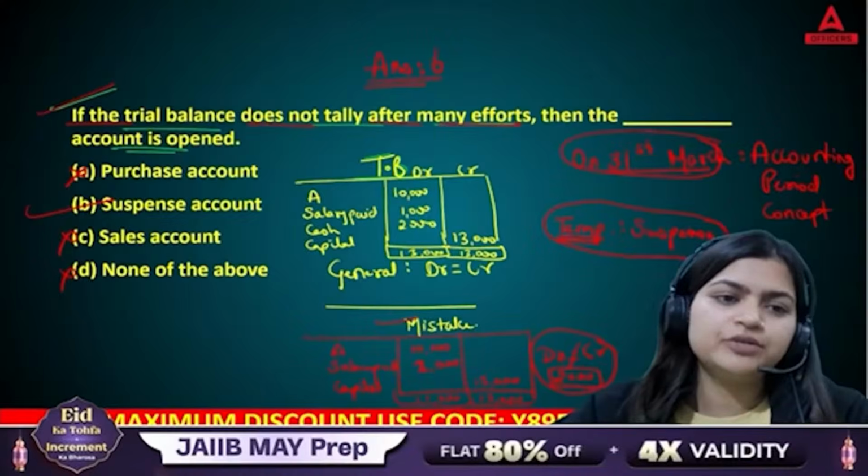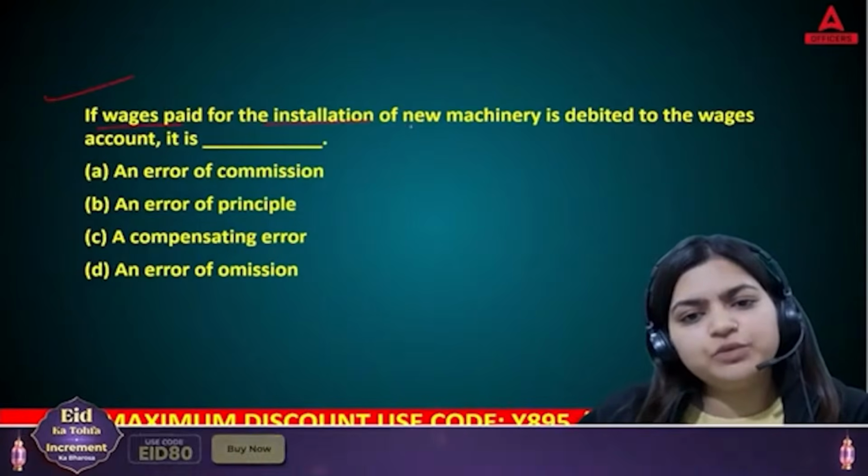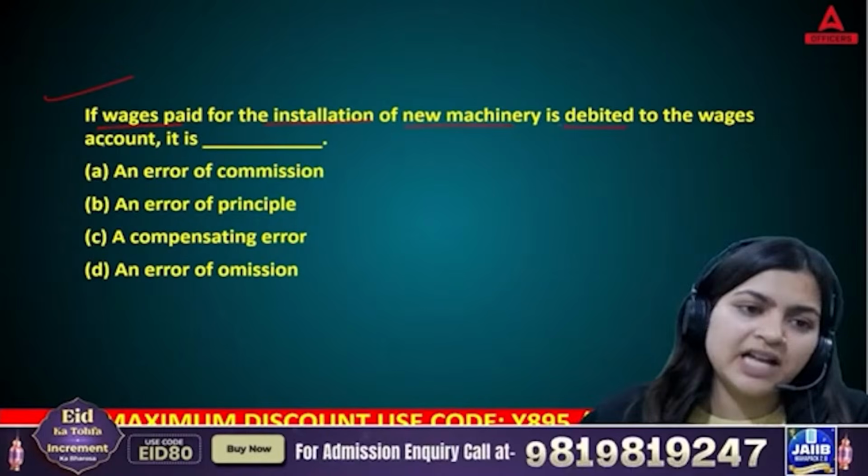Okay, so this is about one more question. Next: if wages paid for the installation of new machinery is debited to the wages account, it is an error of what?